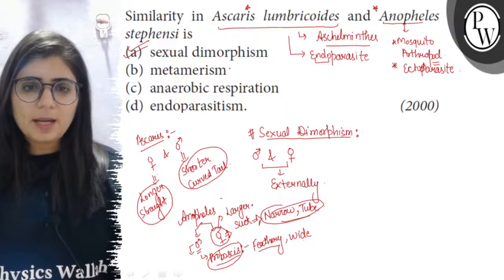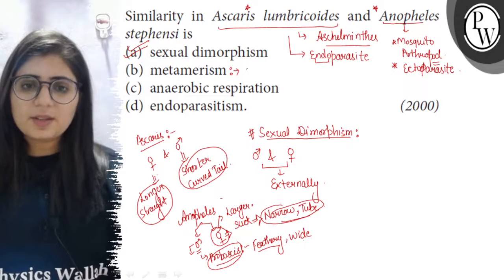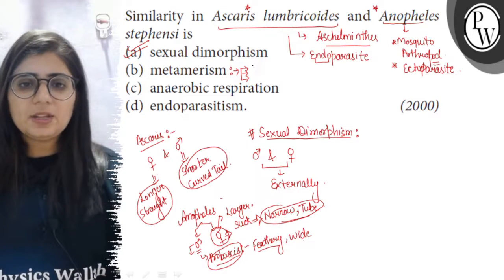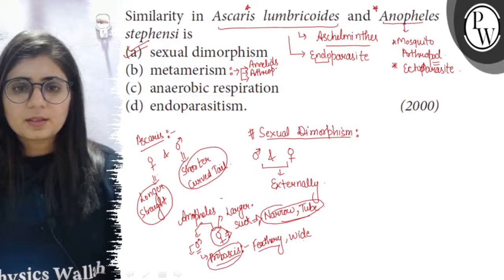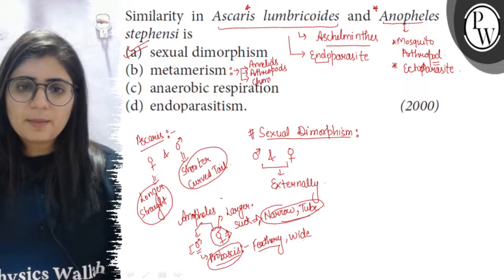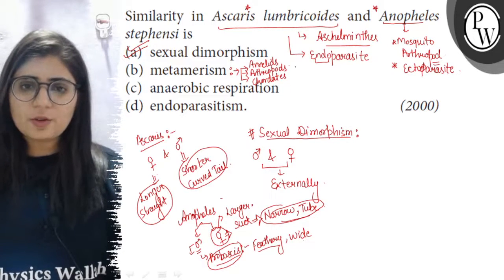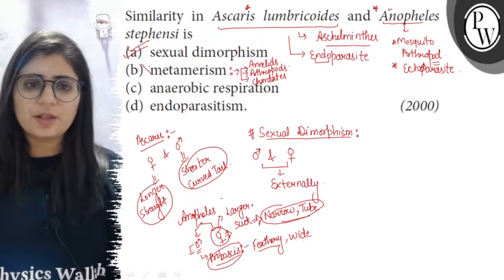And if we look further, then metamerism. Metamerism means the body is divisible into segments, both externally as well as internally, and there are certain features which repeat on each segment. So metamerism is found only in 3 phylum, and these phylum are the annelids, then the arthropods and the chordates. So metamerism or segmentation of body is found in only these. Here arthropods, Anopheles is an arthropod, so here the body is segmented or it shows metamerism. But in case of Ascaris, which is a roundworm, no metamerism is there, so it is discarded.